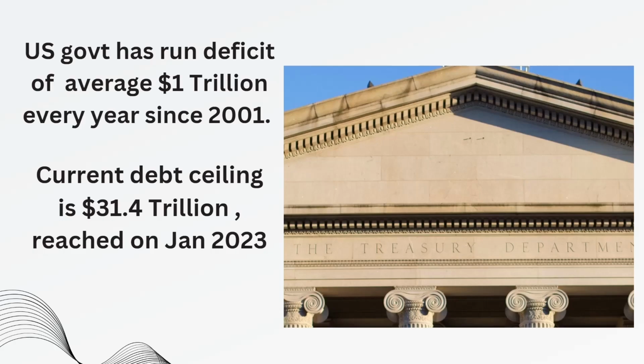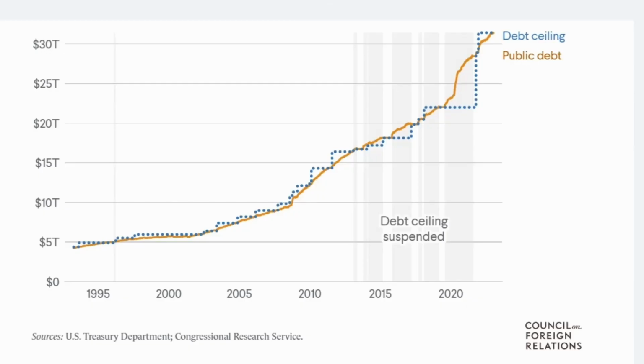Here we can see that every year the debt has been rising, and nearly every year they are increasing their debt ceiling limit. It has been going on from much before 1995 also, but right now after 2001 you can see how steadily the debt has increased, and the debt ceiling has kept on increasing to meet the debt requirement.